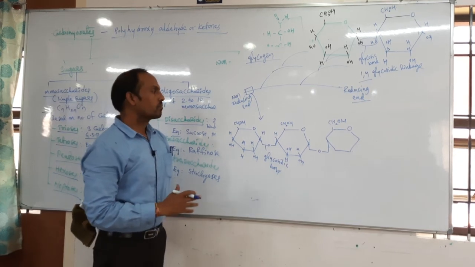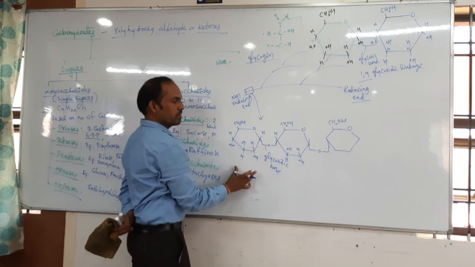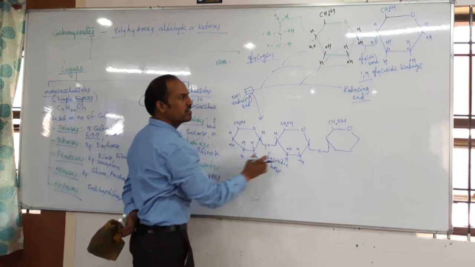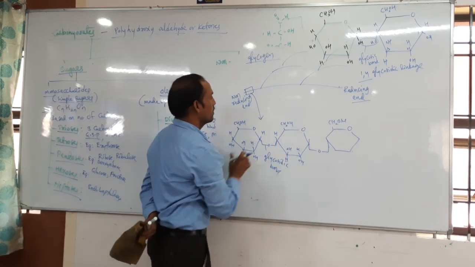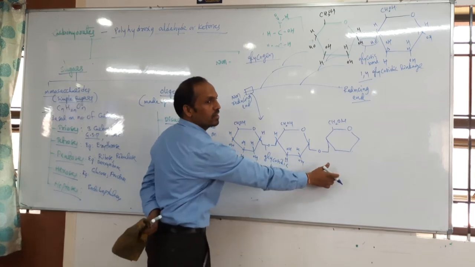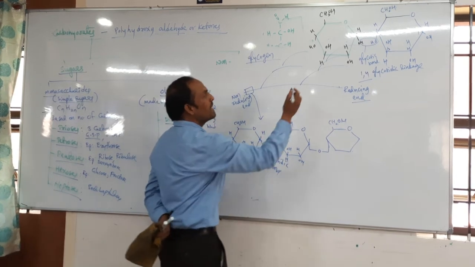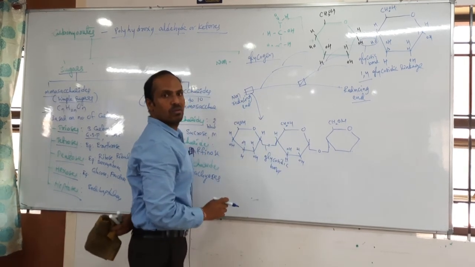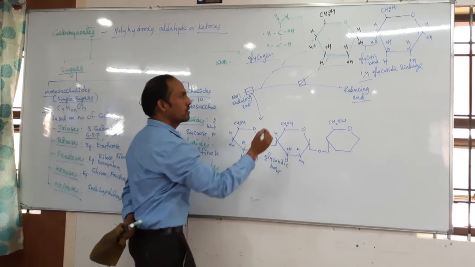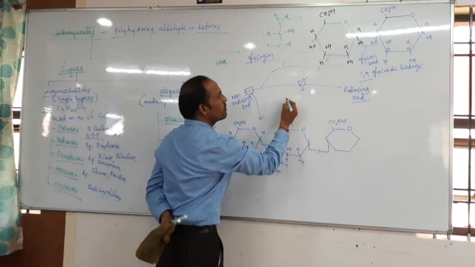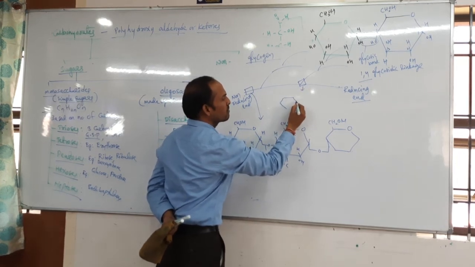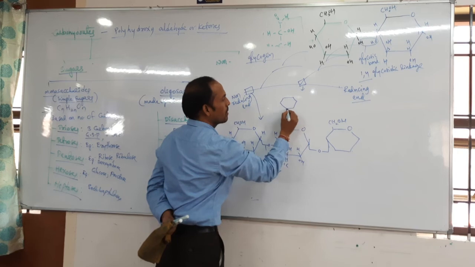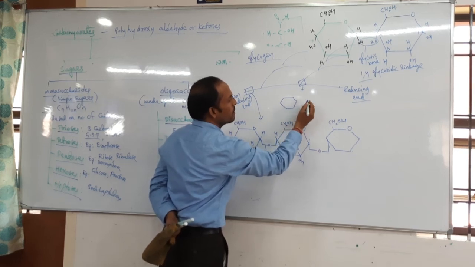Okay, like this we can observe here. This is called the reducing end, this one is called the non-reducing end. But how will the branches part look? I am drawing a small diagram, students.